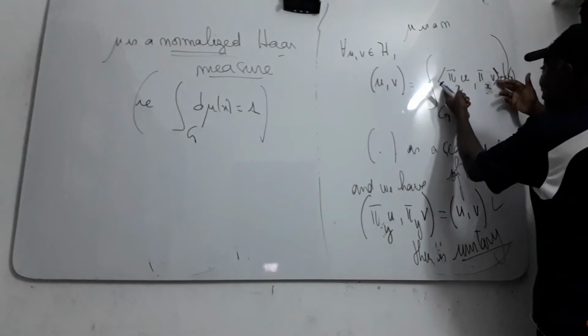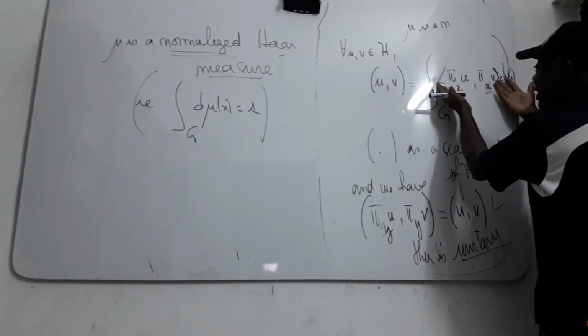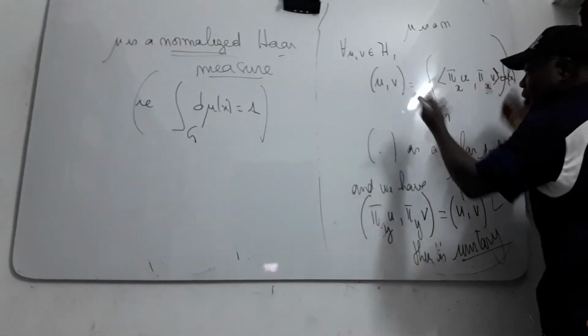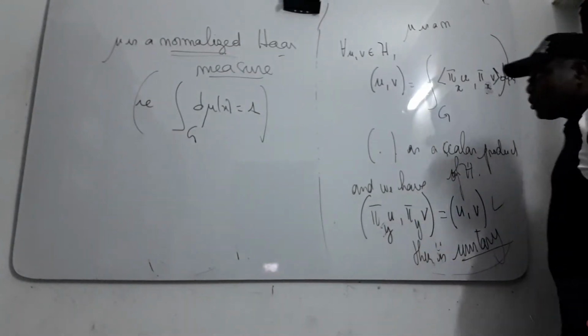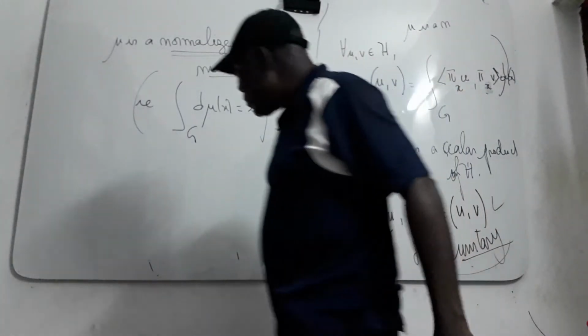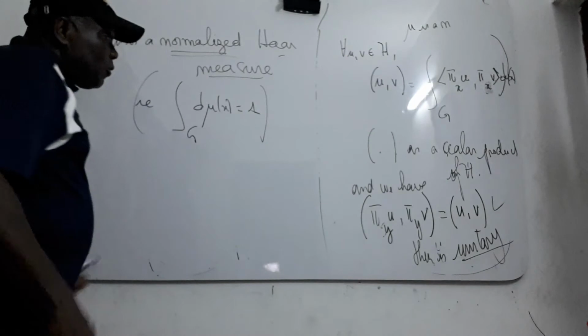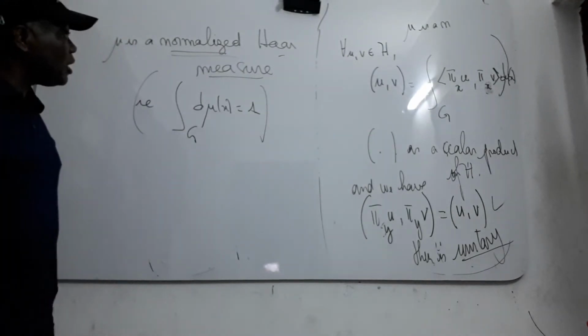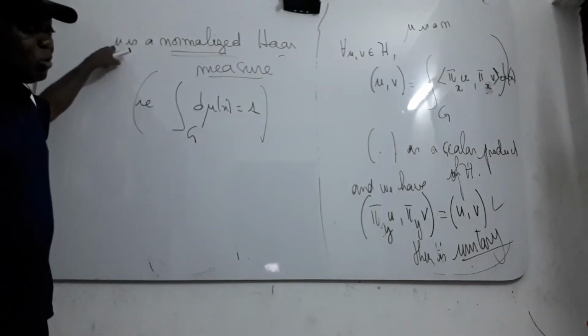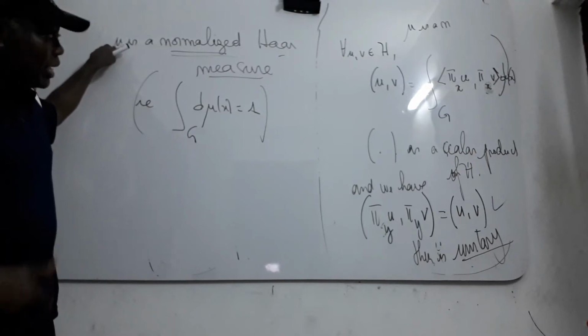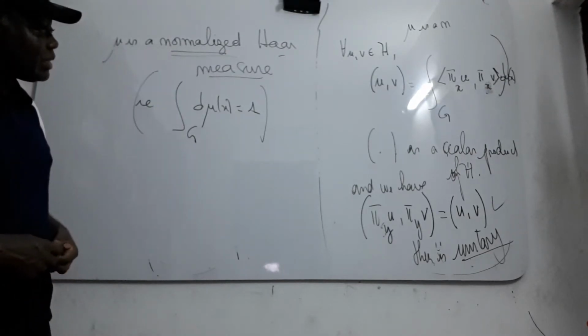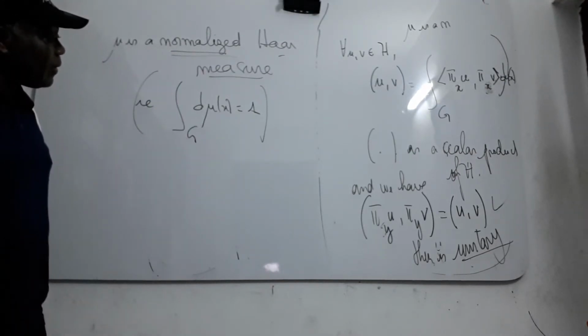If it is not unitary, you complete it like this and you get the same result. Very, very simple. So in this part of the course, we suppose that any measure μ, the Haar measure we use here, we normalize like this.